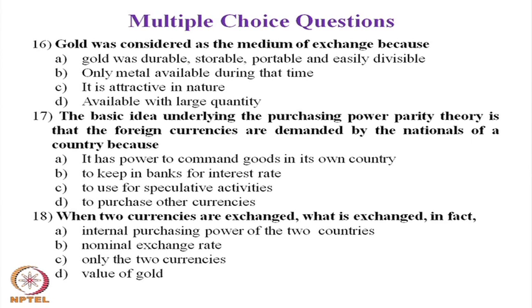B. Only metal available during that time. C. It is attractive in nature. D. Available with large quantity. Mark the answer, keep it with you.